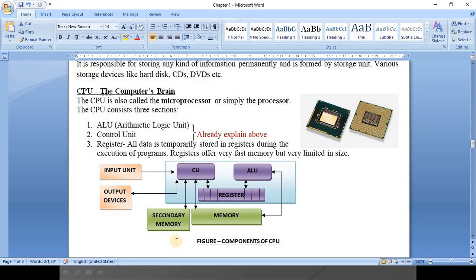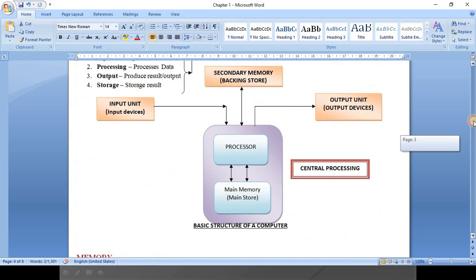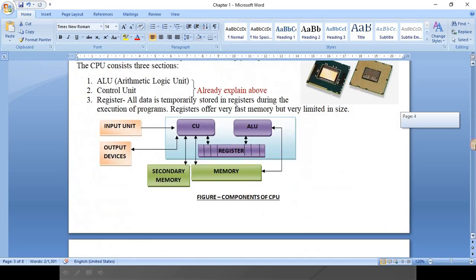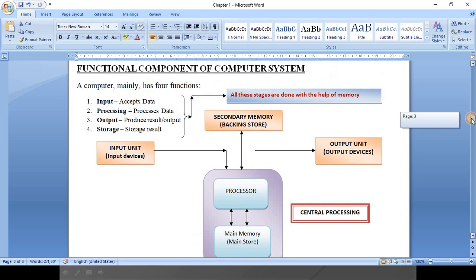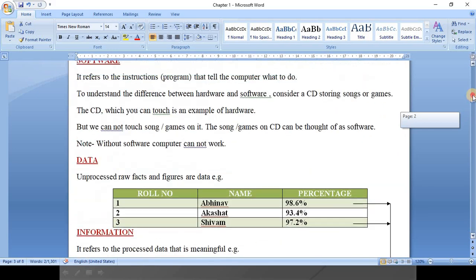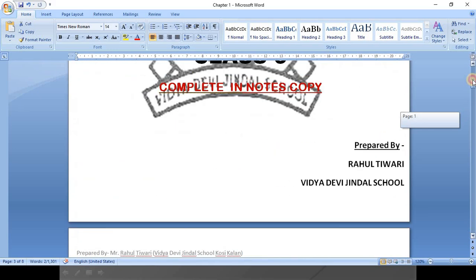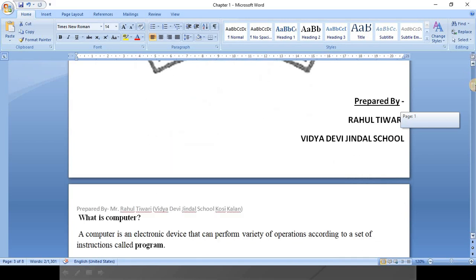If it comes in the exam, you are supposed to draw these components of CPU. And this one belongs to the structure of a computer. You are supposed to draw this. If components of CPU come, you draw this, and if structure of computer comes, then you draw this. Okay, I will send notes also, and you all are supposed to note down all these in your fair copies. And you all are supposed to learn also.